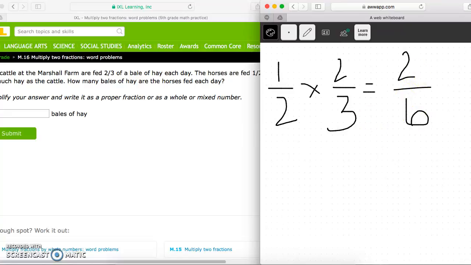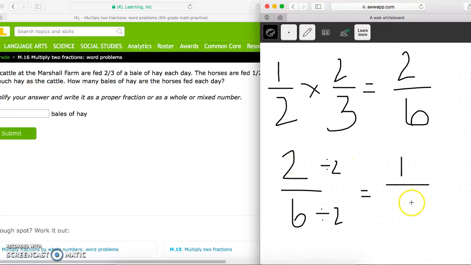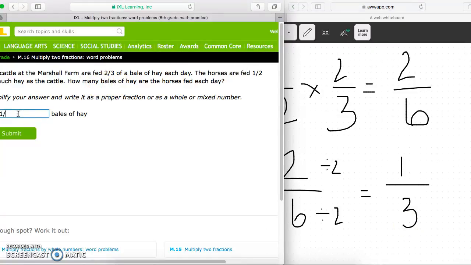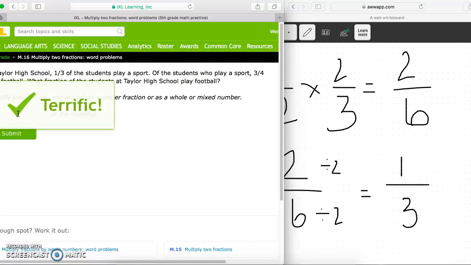Now, this is not as simple as it can be. I know that 6 is a multiple of 2, which means 2 can go into 2 and 6. So I'm going to simplify this a little bit. 2/6. I'm going to divide 2 by 2. I'm going to divide 6 by 2. This is going to give me 2 divided by 2 is 1. 6 divided by 2 is 3. Now the only number that can go into both of them is 1, which means it is as simple as it can be. So 1/3 of a bale of hay is fed to the horses. There we go.